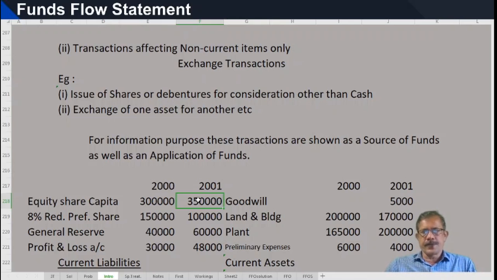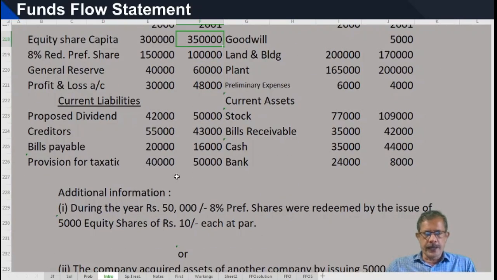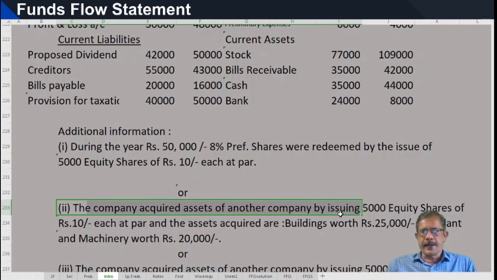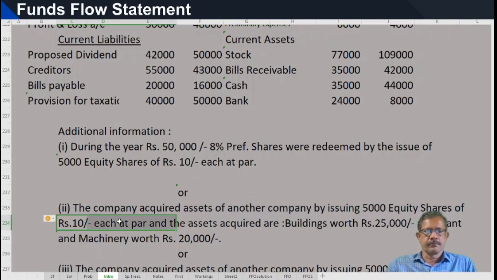And if this 50,000 equity capital is issued to a machinery vendor or for purchasing another company, say for example, the company acquired assets of another company by issuing 5,000 equity shares of rupees 10 each at par, and the assets acquired are buildings 25,000 and plant and machinery 20,000.